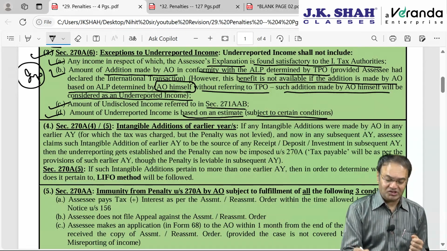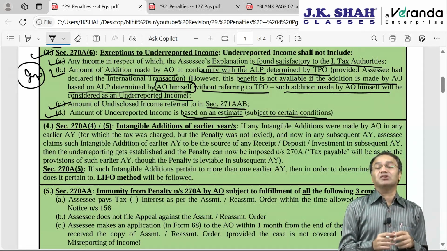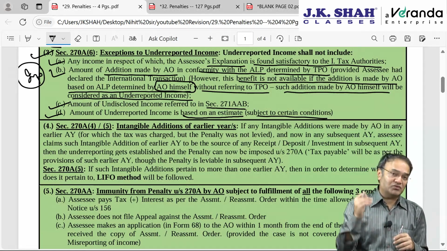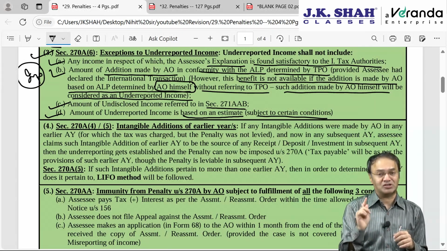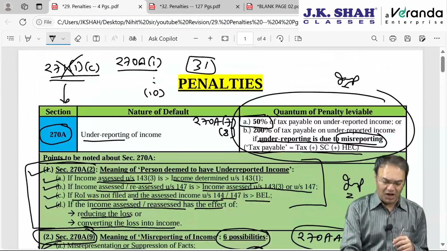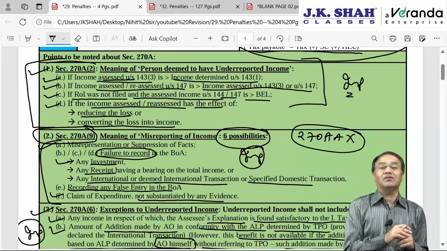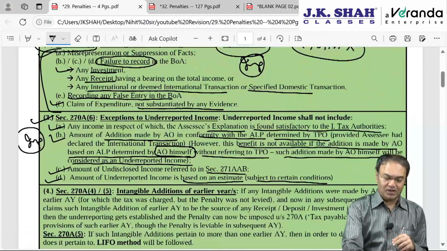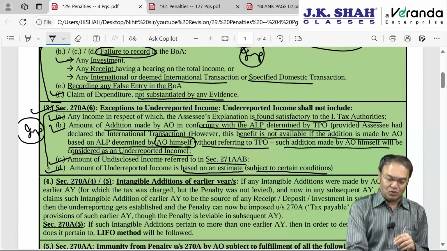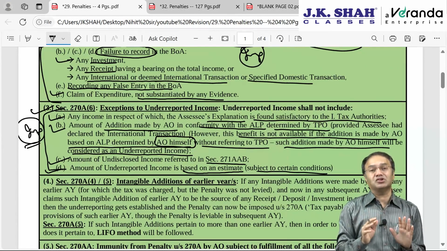However, this point says that penalty will not be levied and it will not be considered as underreported income, which is something very strange, and it contradicts the earlier section of penalty, that is section 271 subsection 1 clause C, which is deleted now. I talked about it earlier also at the beginning. So this section 270A is a replacement of 271(1)(c). Okay, these exceptions you don't need to memorize actually, though they are important. You just need to keep them in your mind,